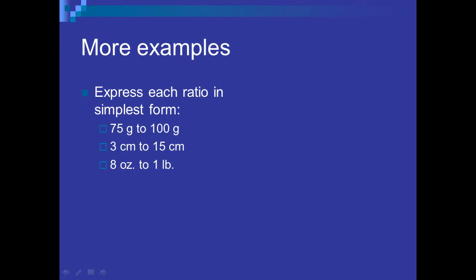So for 75 grams to 100 grams, we're going to reduce that to 3 colon 4. For 3 to 15, we have 1 colon 5. 8 ounces to 1 pound, we have to be careful because they are not the same units. We should remind ourselves that 1 pound is 16 ounces. So it's really 8 ounces to 16 ounces, which gives me a 1 to 2 ratio.